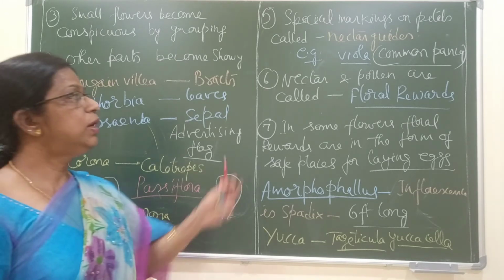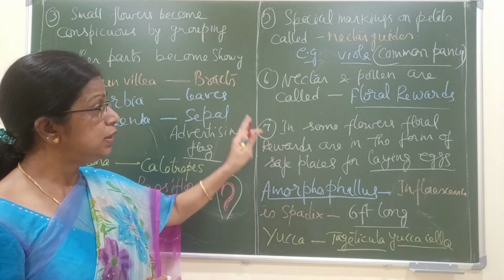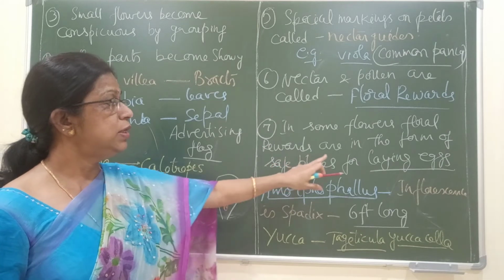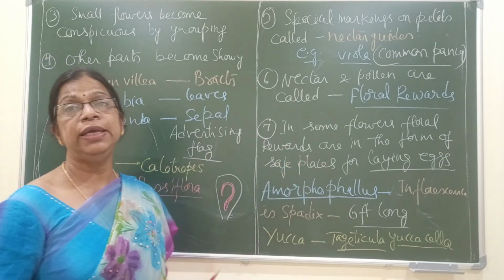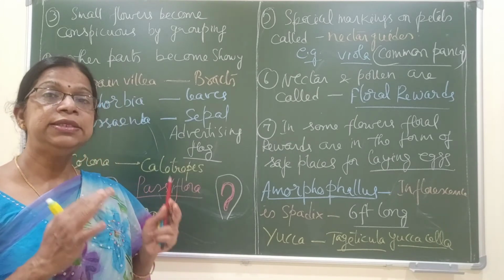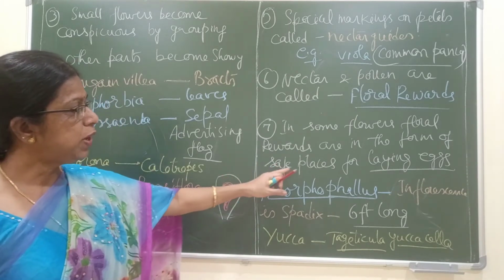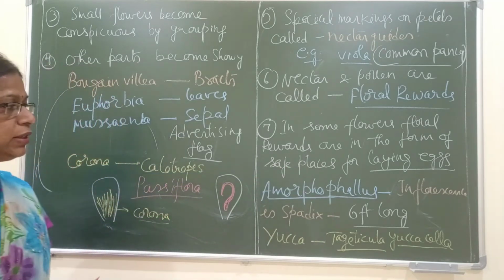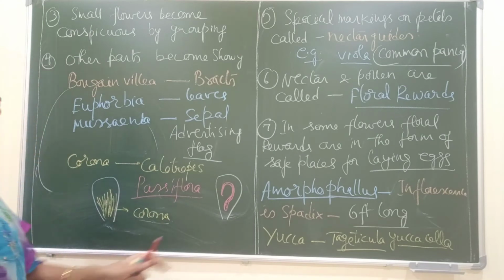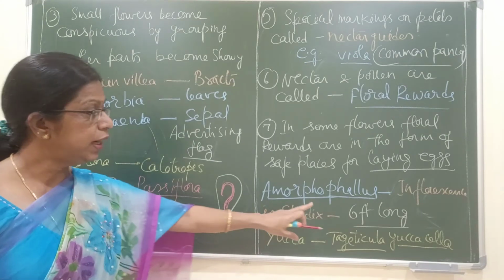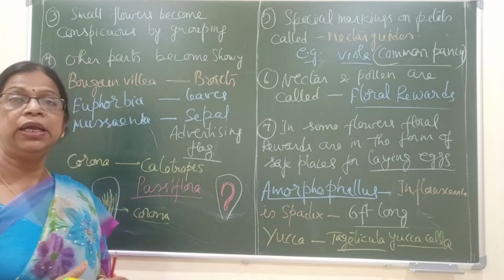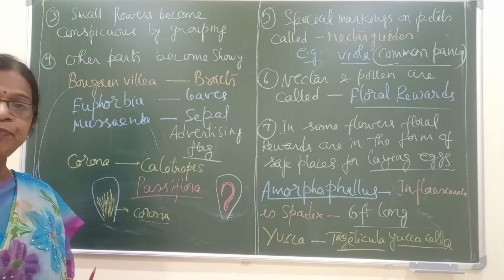So what form do the floral rewards take, besides nectar and pollen? In some flowers, the floral rewards are in the form of safe places for laying eggs. They provide a safe place for landing of the insect, and the insect completes its life cycle. For example, in Amorphophallus, the inflorescence is a spadix inflorescence which is 6 feet long, and it provides a safe place for landing of insects and also laying eggs.